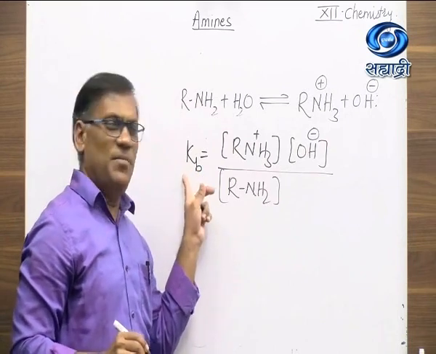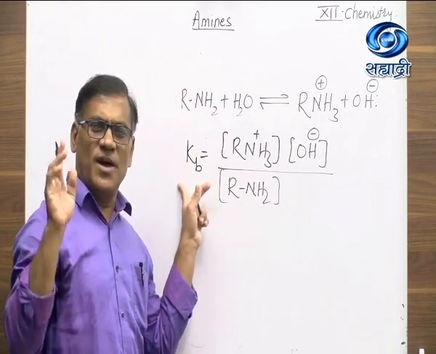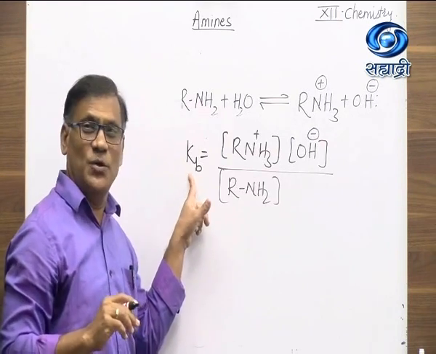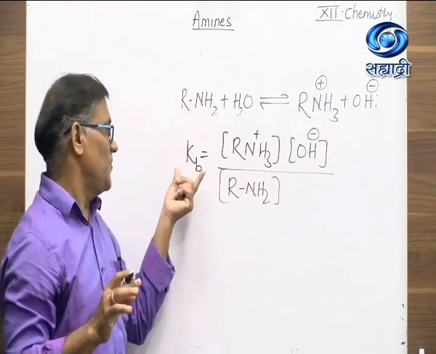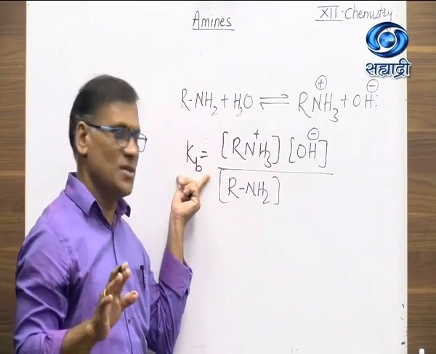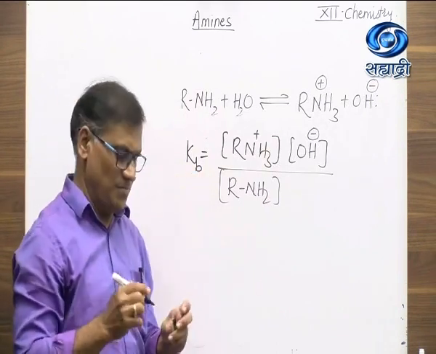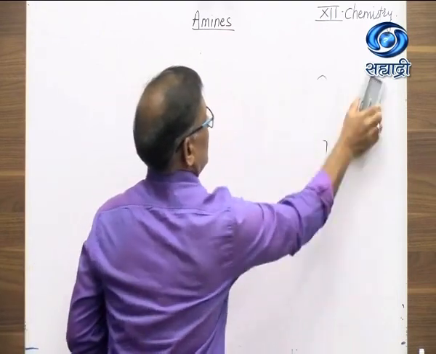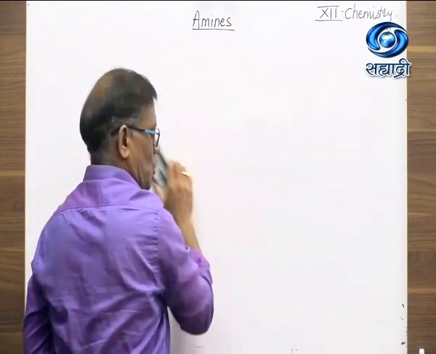So when the value of Kb is more, it is a strong base. When the value of Kb is less, it is weak. Kb value is very important. If Kb value is large, it is a strong base. If Kb value is less, it is a weak base. So quantitatively, the basic strength can be explained by using this equilibrium reaction.